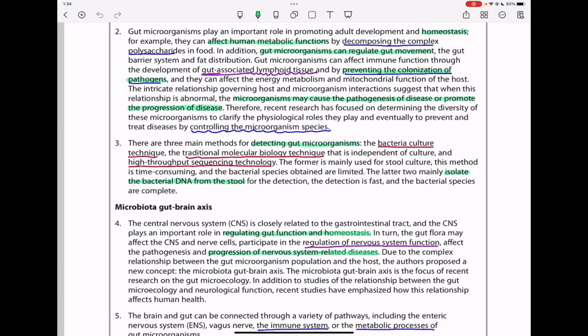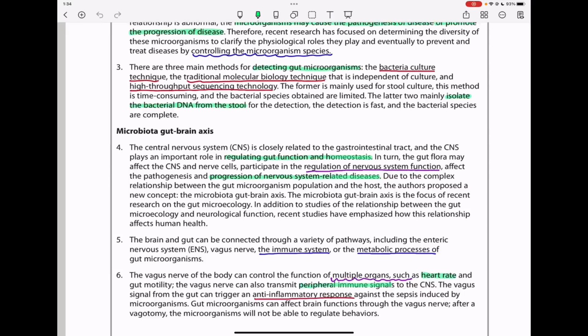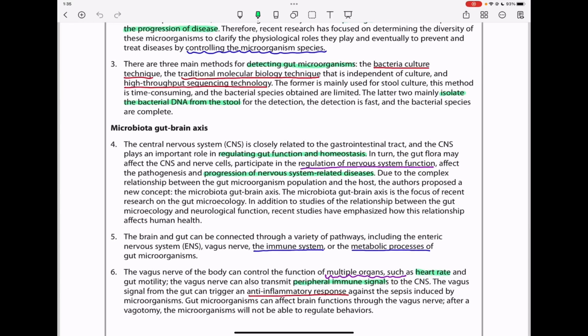The next part is about the microbiota gut-brain axis, meaning microorganisms and interference in the central nervous system. In paragraph 4, the central nervous system is closely related to the gastrointestinal tract, and the CNS plays an important role in regulating gut function and homeostasis. In turn, the gut flora may affect the central nervous system and nerve cells, participate in the regulation of nervous system function, and affect the pathogenesis and progression of nervous system-related diseases.